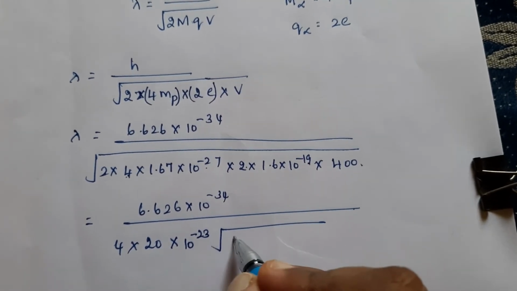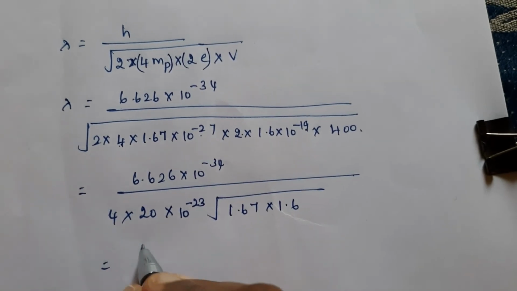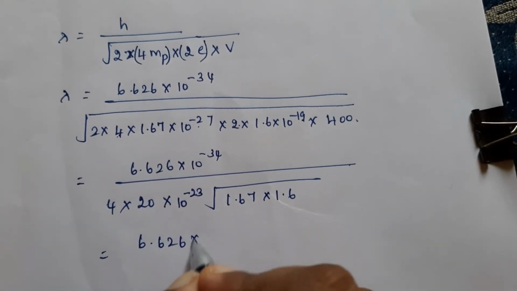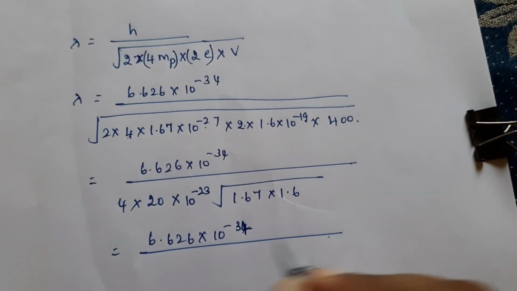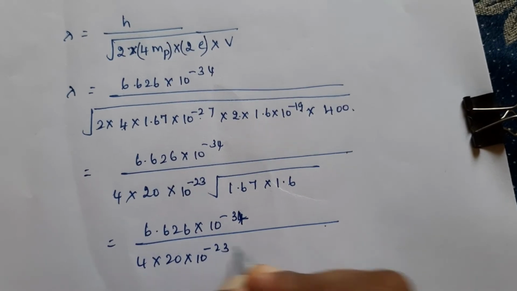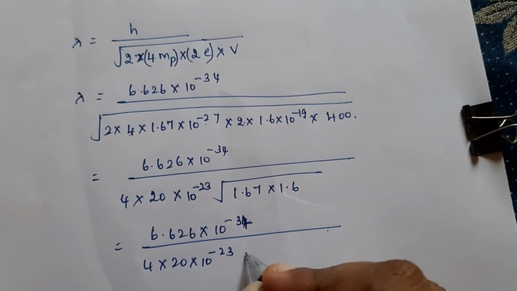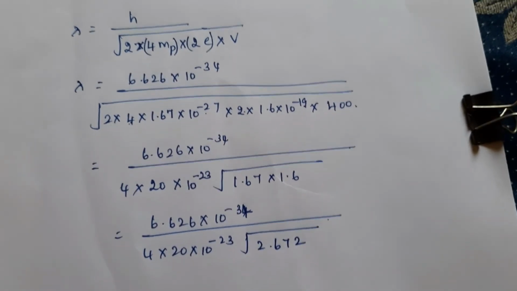What are the remaining things? That is 1.67 into 1.6. Now you can go for doing it. 6.626 into 10 raised to minus 34 divided by 4 into 20 into 10 raised to minus 23 into root of, this multiplication value is 2.672.